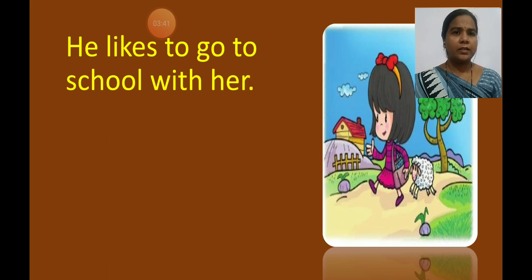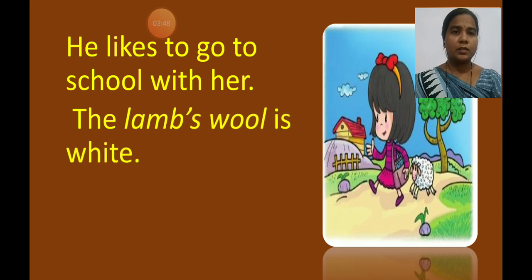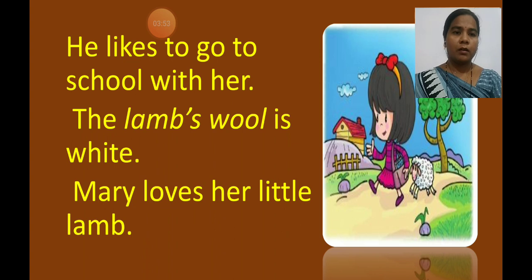He likes to go to school with her. The lamb's wool is white. Mary loves her little lamb.